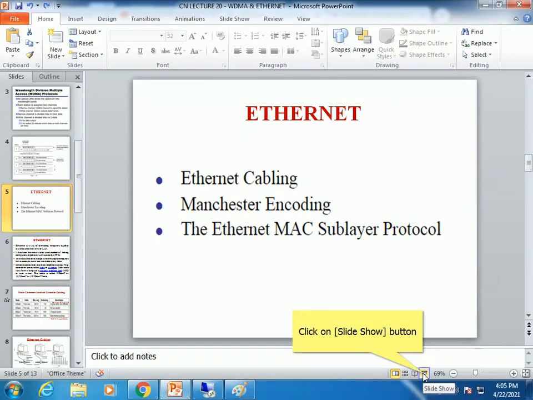Next topic is Ethernet. Under Ethernet we have Ethernet cabling, Manchester encoding, and the Ethernet MAC sublayer protocol. First we'll see what Ethernet is.